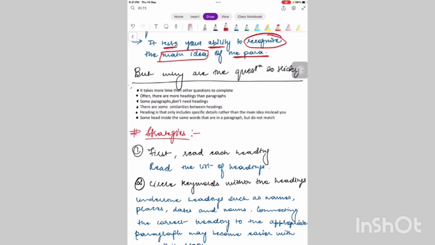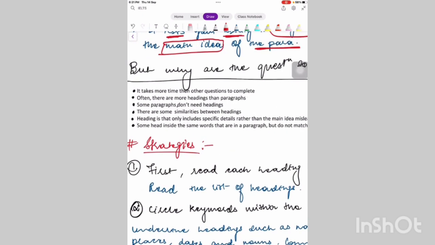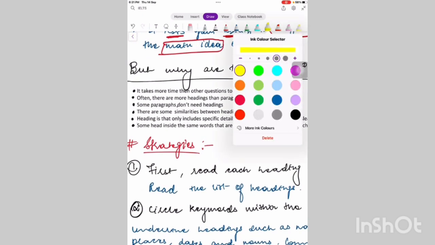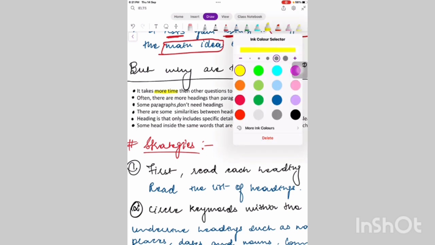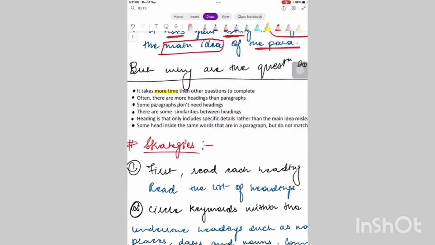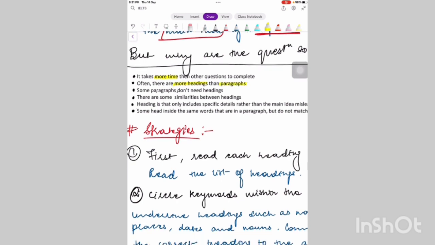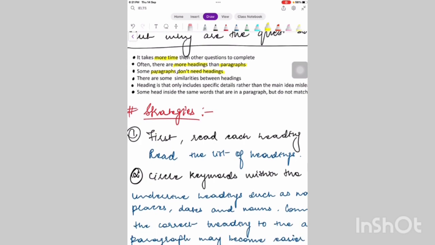But why are these questions so tricky? The reason is, it takes more time than other questions to complete. Often there are more headings than paragraphs, so options are more than the number of paragraphs. Some paragraphs do not need headings. You were reading the paragraphs again and again, but actually it didn't even require a heading in the first place. They were not included in the task.